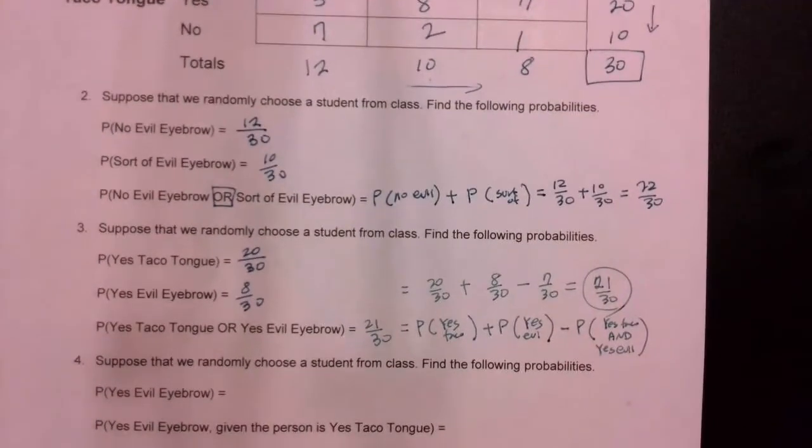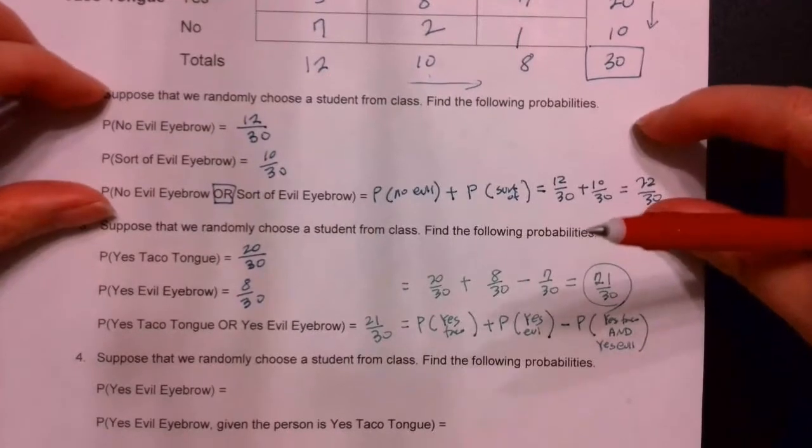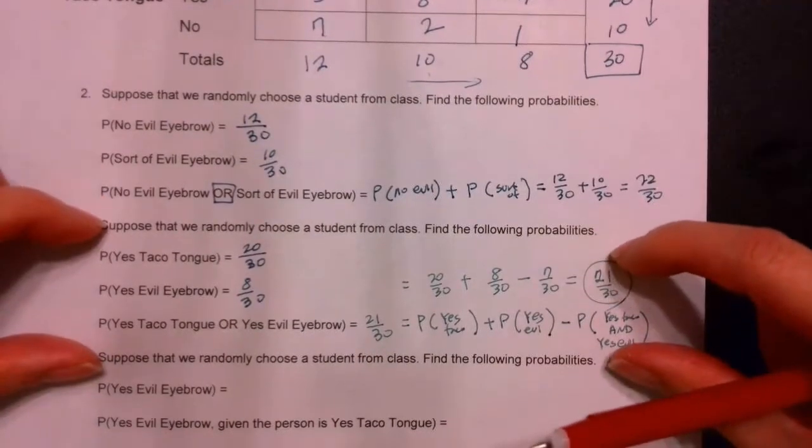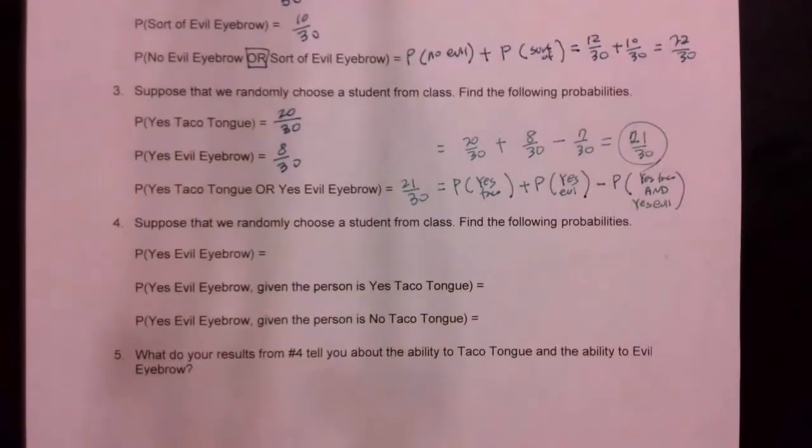Okay, so what's the difference between these two? We're going to go over it next page. Just know that the difference between 2 and 3 is that in 2 there's no overlap, and in 3 there's overlap. Okay? Alright. Now, suppose that we randomly choose a student from a class.